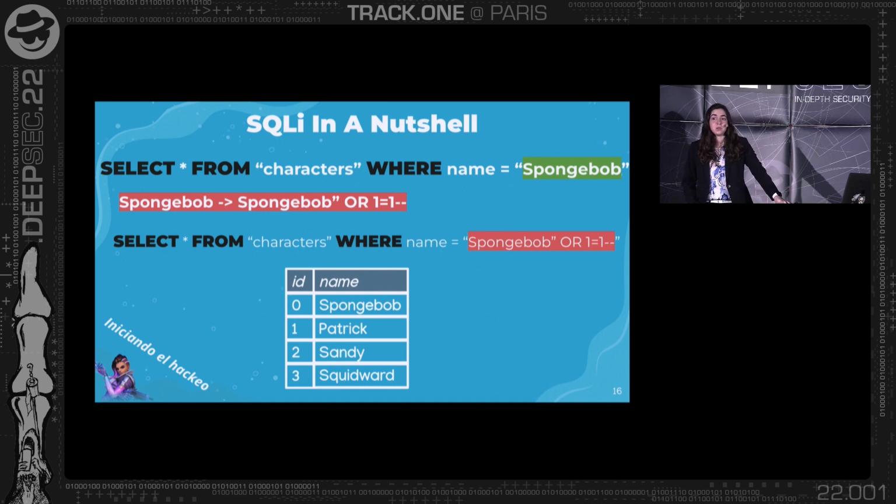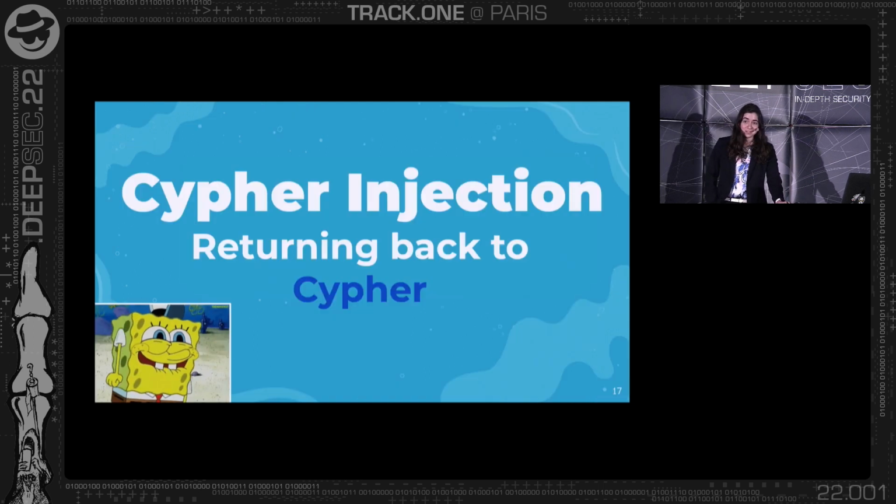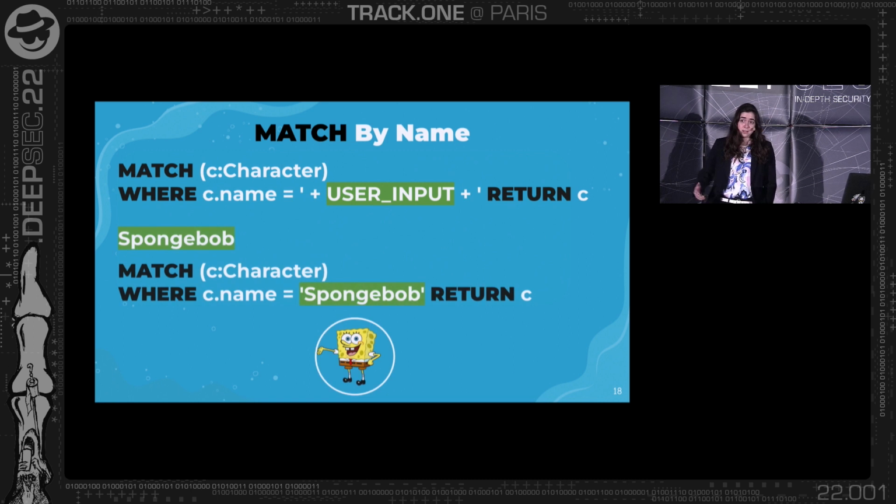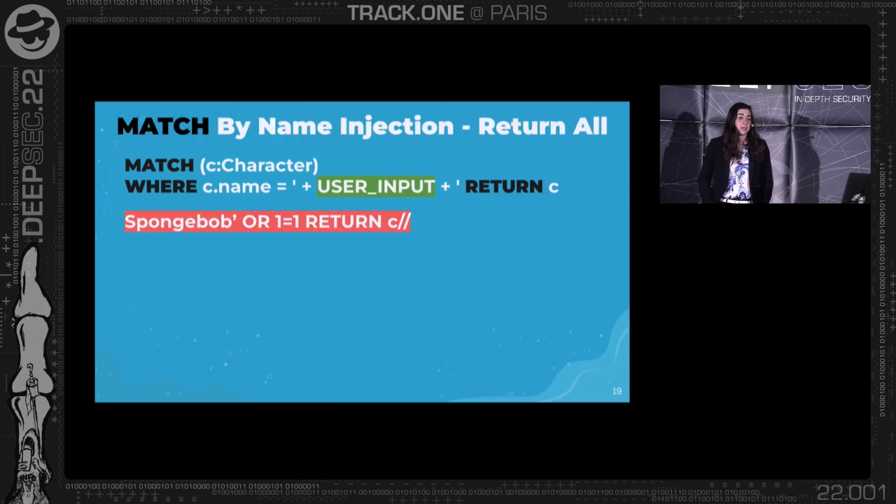Now let's use this knowledge in order to inject into the actual Cypher. So let's get back to Cypher, now with this knowledge. This is just a similar example to what we saw right now. We get some user input, and we return the specific character according to the name in Cypher. So in the case that the user enters SpongeBob, we return the node with the name of SpongeBob. Nothing fancy here. But let's try to inject into Cypher.